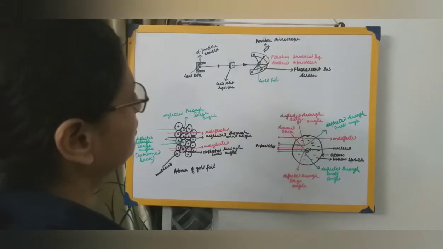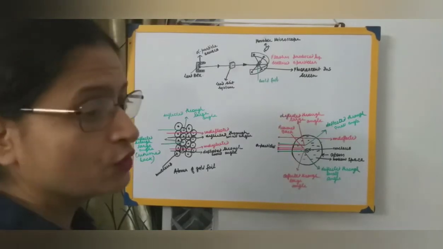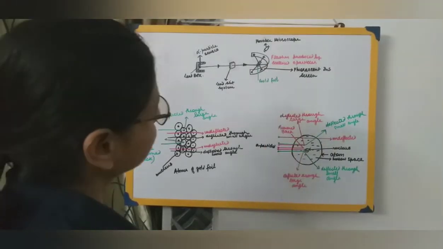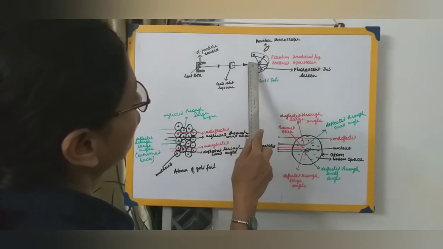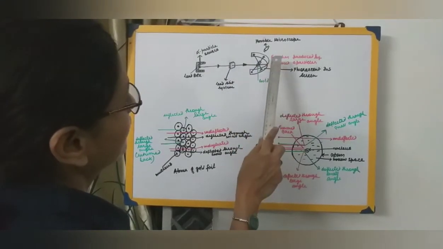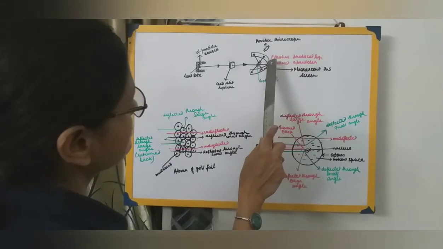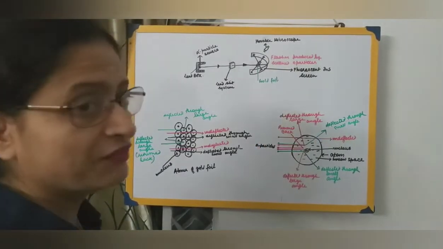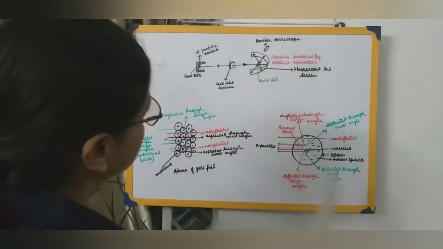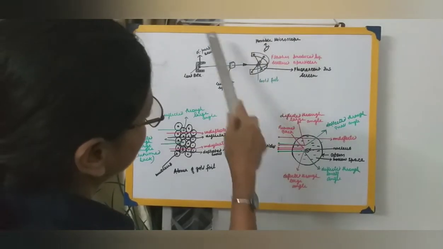That means some fluorescence was produced on the zinc sulfide screen, very strongly at the center where these rays fell, and somewhere towards the side, some rays got extremely deflected.